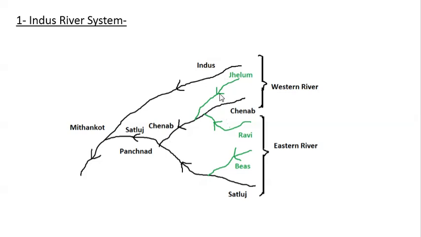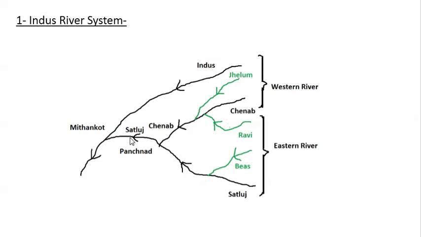So Jhelum and Ravi are basically joining Chenab, and after joining, the combined name is only known as Chenab. That means Jhelum and Ravi names are no longer used. The combined name becomes Chenab. And similarly, when Chenab joins Satluj, the combined name is known as Satluj. That means the Chenab name is gone after that.